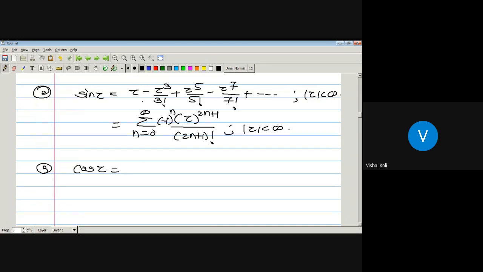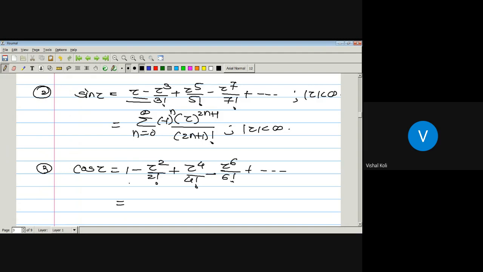Cos z, by the definition of differentiation, is obtained by taking the derivative of this series. The derivative of z is 1. Then minus 3z square divided by 3 factorial; the 3 gets cancelled, and this is z square divided by 2 factorial. Again plus z raised to 5 divided by 5 factorial; its derivative is 5 z raised to 4 divided by 5 factorial, the 5 gets cancelled, then it is z raised to 4 divided by 4 factorial. Minus z to the power 6 divided by 6 factorial, and so on.